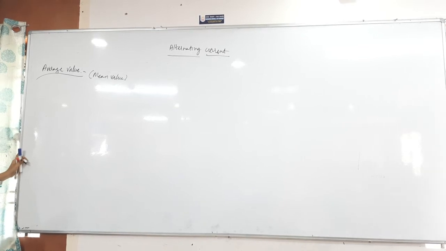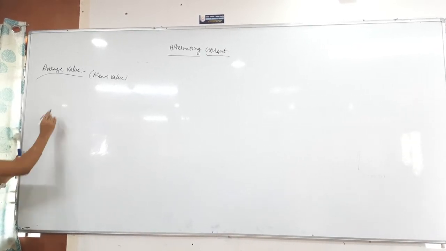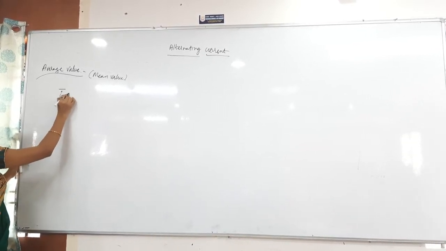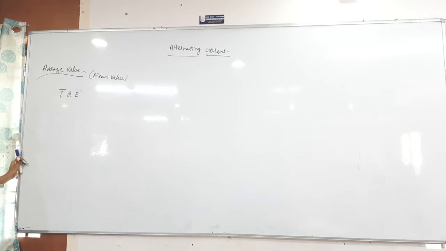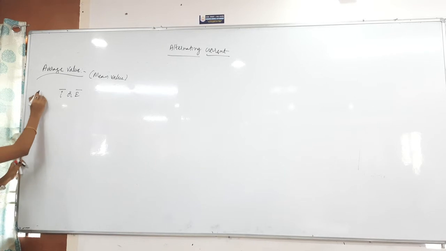Average is indicated with a bar. That is not a vector. Vectors will not come here. They will come in the vector addition and vector directions in the LCR circuit. For now just remember that this I bar and E bar indicate the average value.